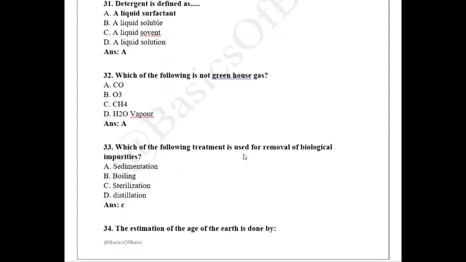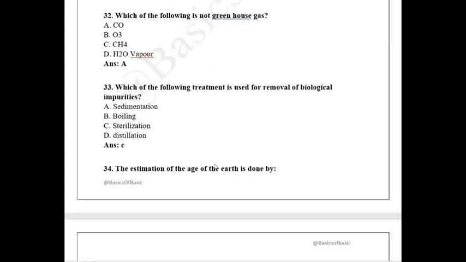Which of the following treatments is used for removal of biological impurities? Sedimentation, boiling, sterilization, distillation. See, sedimentation is nothing but the settling of the dust particles or any materials in the container. Boiling means boiling through the heating. Distillation is also a process where the filtration is done to remove the unwanted parts. But the question requires biological impurities. So the answer would be sterilization.